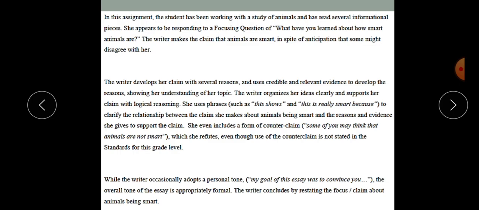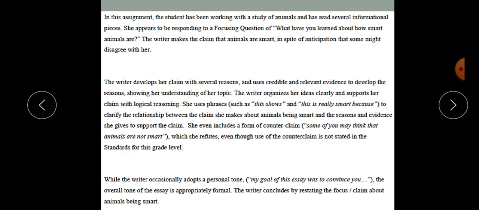And finally, while the writer occasionally adopts a personal tone in stating my goal of this essay was to convince you, the overall tone of the essay is appropriately formal, and this is what we should be writing. Our tone should be formal. And the writer concludes by restating the focus or the claim about animals being smart.